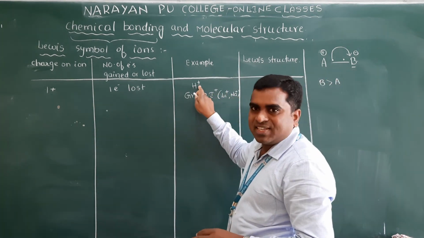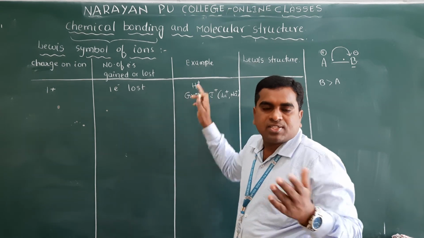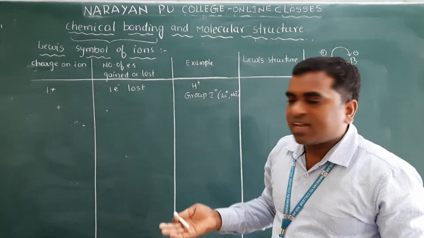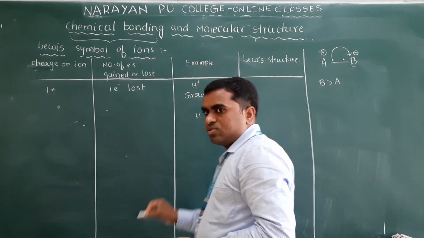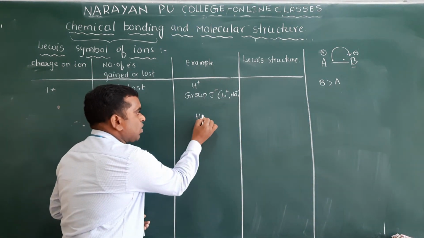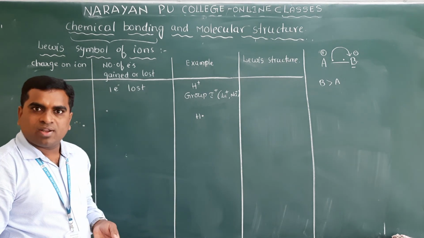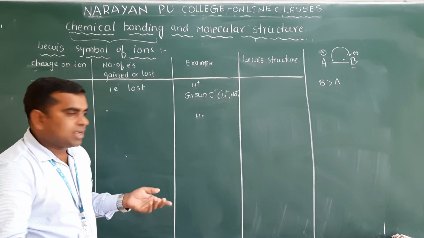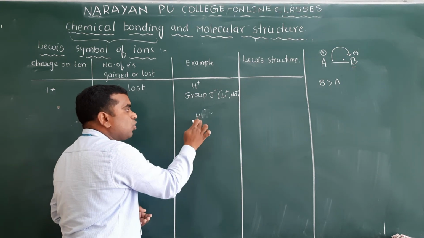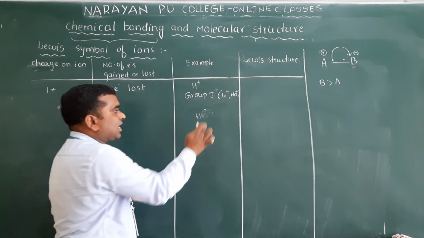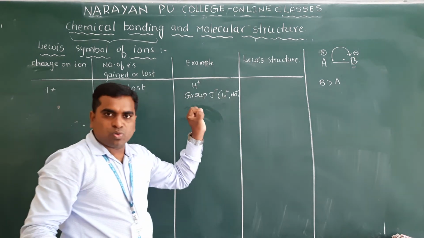Now, hydrogen plus: how many valence electrons does hydrogen have? No valence electrons, because hydrogen has 1 valence electron, 1s1, and that electron is lost. Got my point? That means there are no valence electrons for hydrogen.